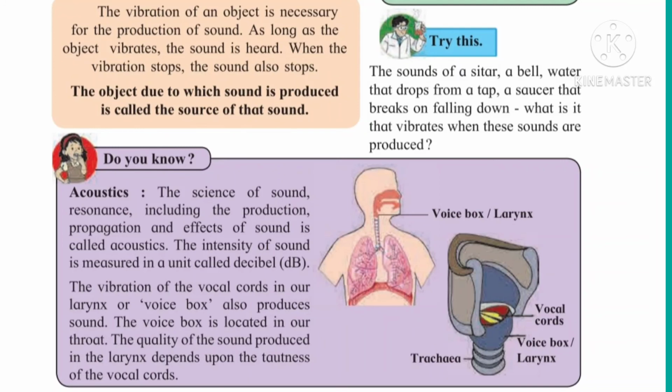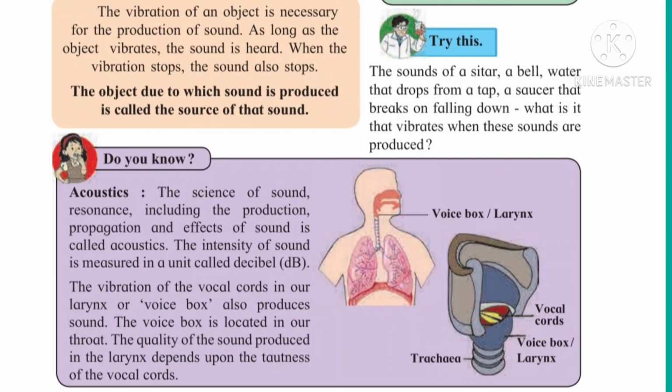If we observe the structure of our voice box, see, the larynx is near our throat. They have all these things. The voice box is located in our throat. The quality of the sound produced in the larynx depends upon the tautness of the vocal cord. See, the trachea is there, and on that are the voice box and vocal cords, which are the sound production. So this is about acoustics.